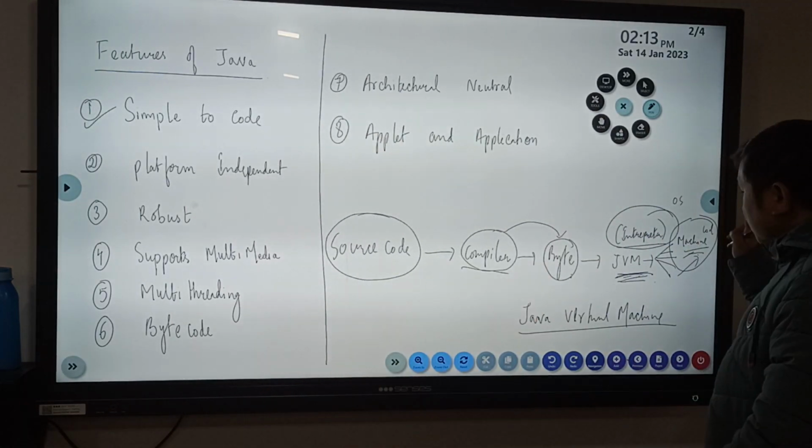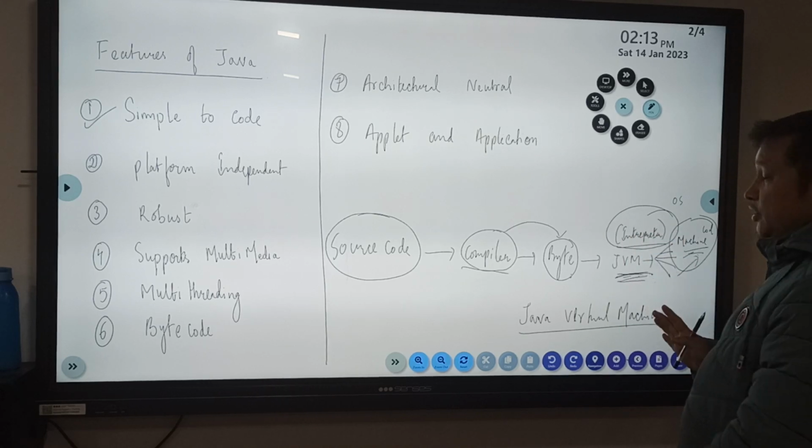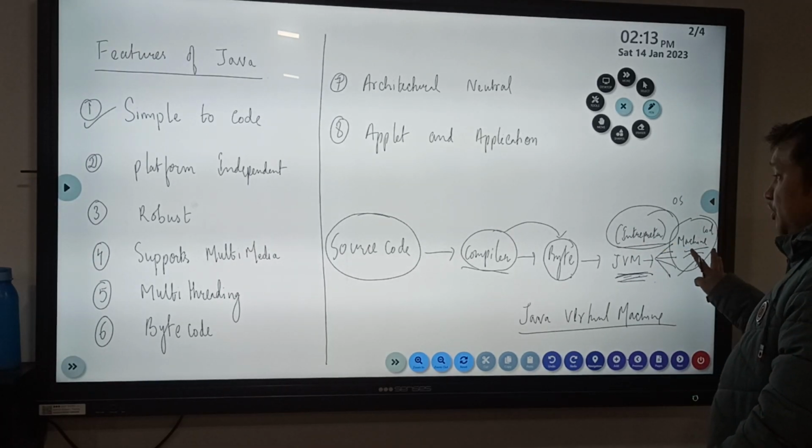Whatever is understandable by your system, it gets converted into that machine code.